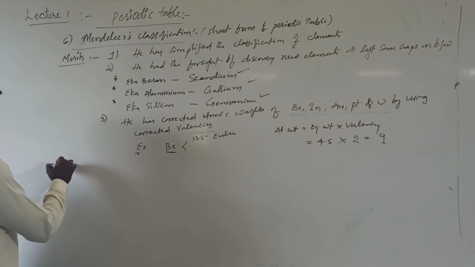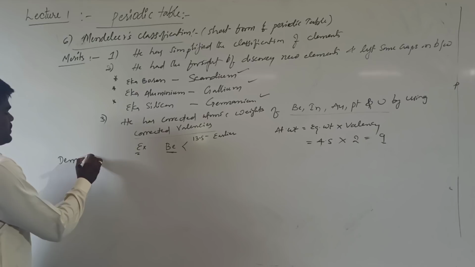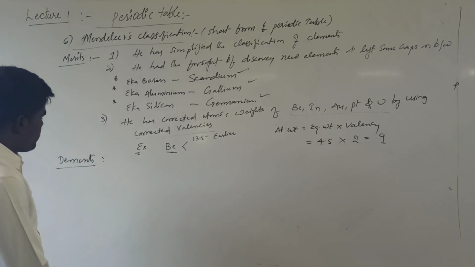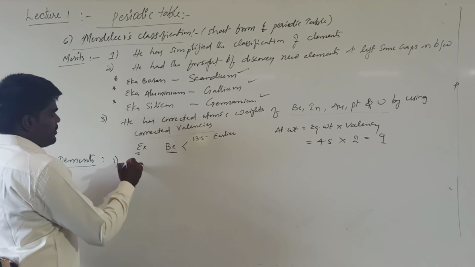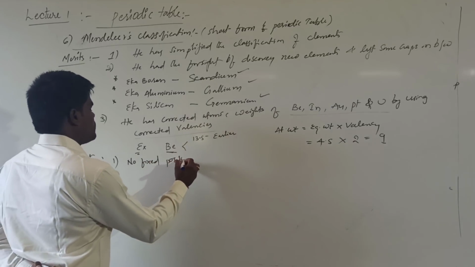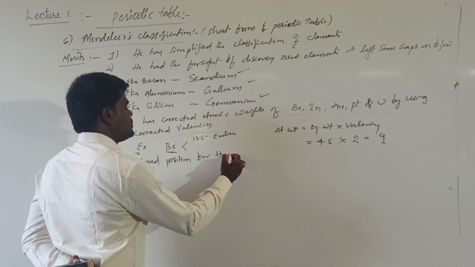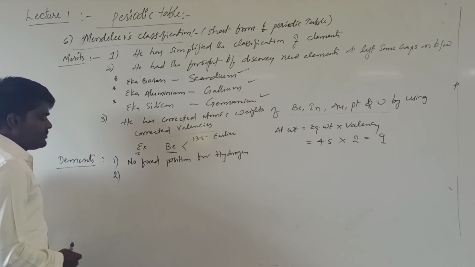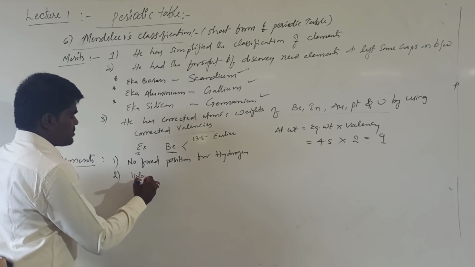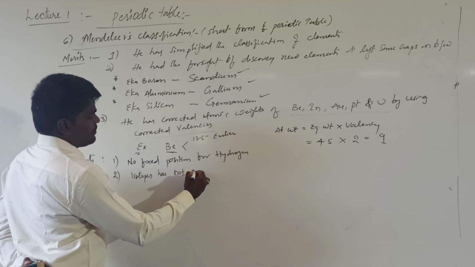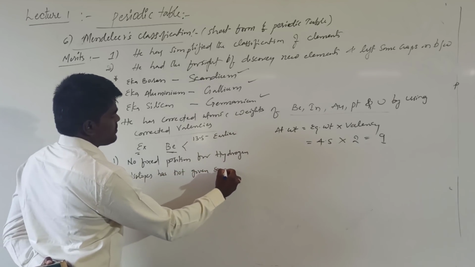At the same time, there are some demerits of Mendeleev's periodic table. The first is that there is no fixed position for hydrogen. Secondly, isotopes have not been given separate positions.